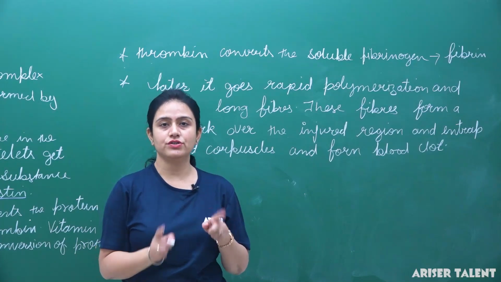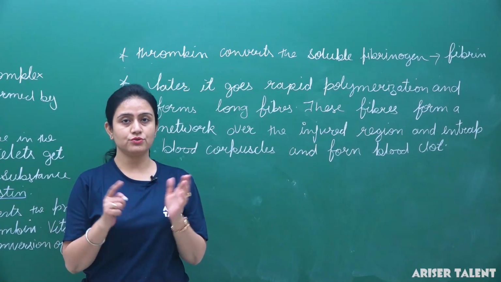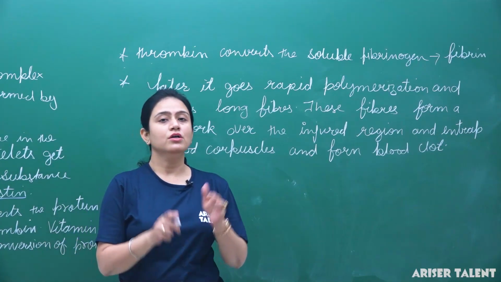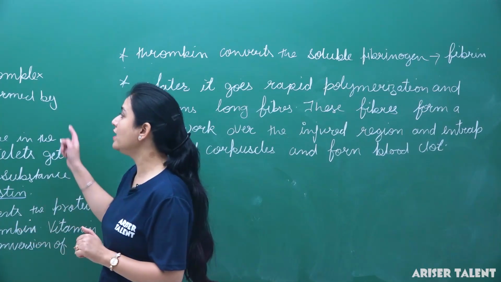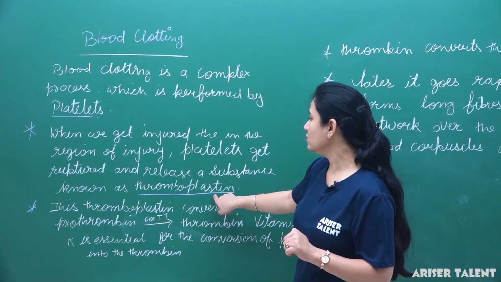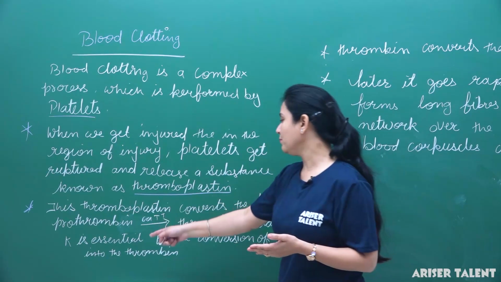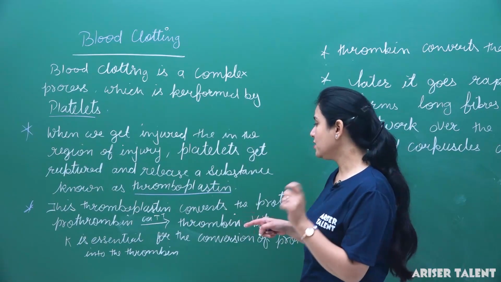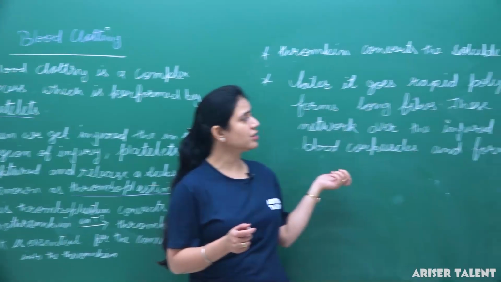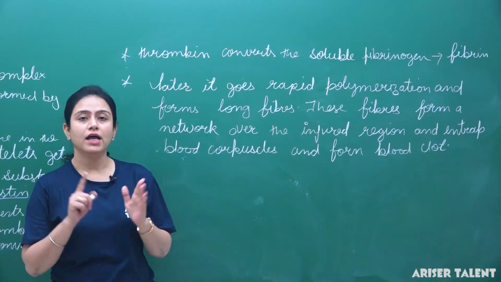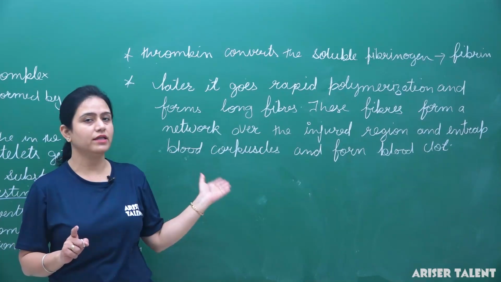At the region of injury, blood vessels get ruptured, tissues get ruptured, and platelets get ruptured. At the same time, these platelets release a substance which is known as thromboplastin. Then this thromboplastin converts the protein prothrombin into the thrombin. Then this thrombin converts the fibrinogen into the fibrin, which is insoluble in nature, and then they form the fibers. These fibers form a network over the injured place, and then they form the clot.